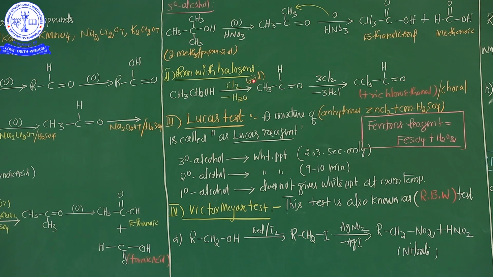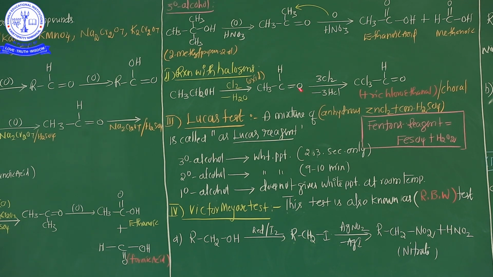So what happened here? Ethanol means acetaldehyde is formed. CH3CHO, aldehyde group, acetaldehyde is formed. Again this acetaldehyde is treated with chlorine. This is also an oxidation process, with removal of 3 hydrochloric acids. 3 HCl is removed. In this first case, a water molecule is removed.